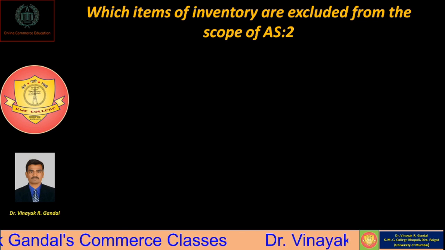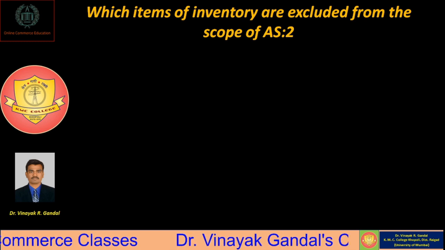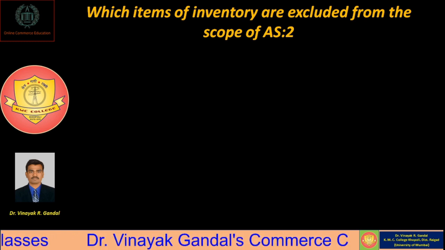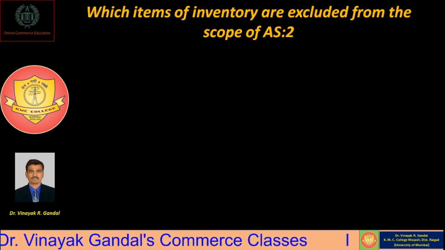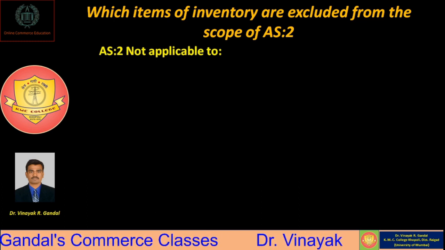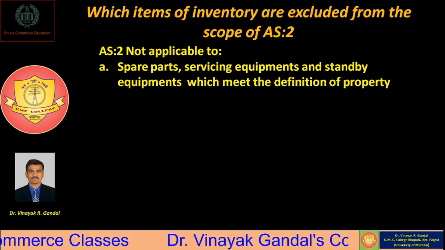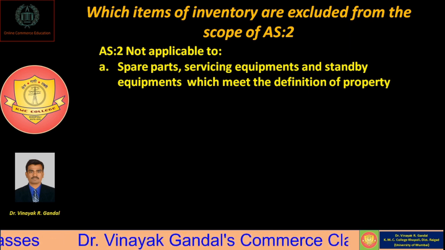Another question may arise about inventory valuation, that is, which items of inventories are excluded from the scope of accounting standard 2. So dear friends, AS2 is not applicable to spare parts, servicing equipments and standby equipments which meet the definition of property.